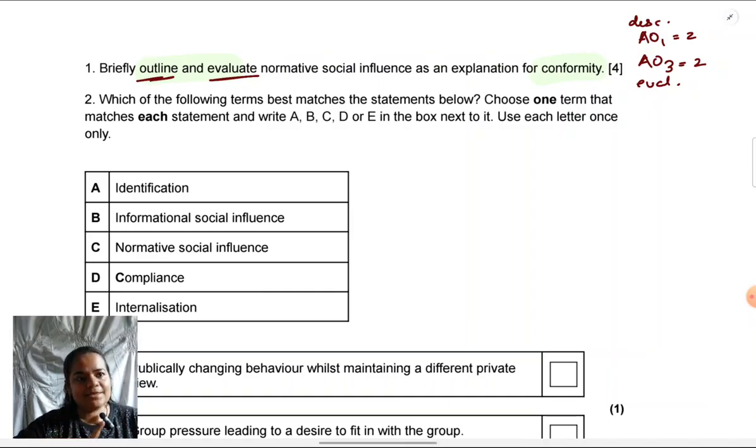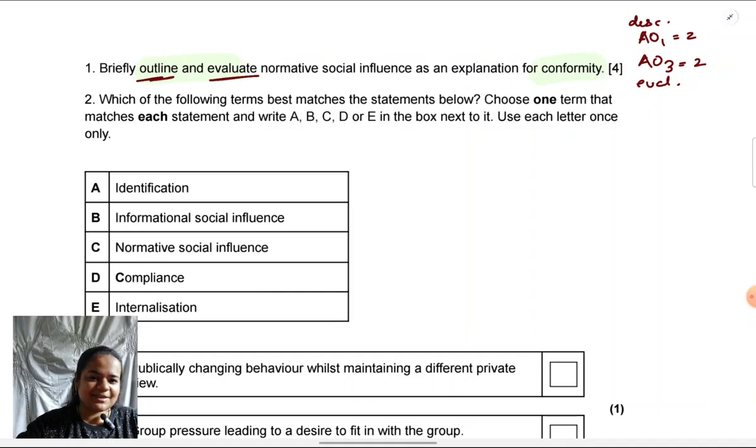So now before answering, I know for 2 marks I have to give description and for 2 marks I have to give evaluation. This will help me to write the answer correctly. For 2 marks I have to write description, meaning any 2 unique points about normative social influence. And for 2 marks I have to give evaluation, so not necessarily in the PEEL format, because that is usually when the evaluation points are worth around 3-4 marks. But at least in a connective way I have to give evaluation, meaning I have to give some strength or weakness, not only identify it but also link it explicitly with what I have learned.